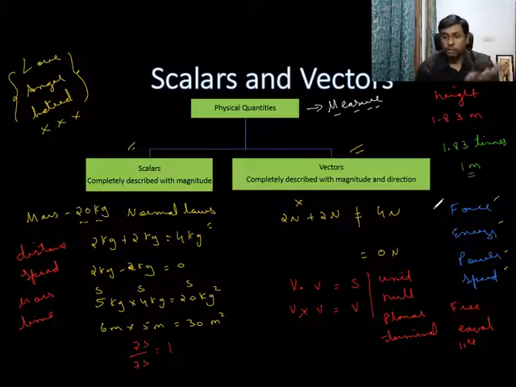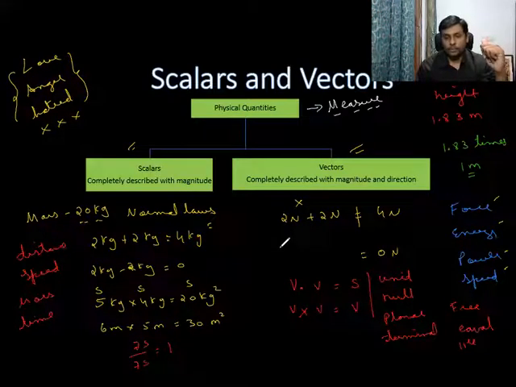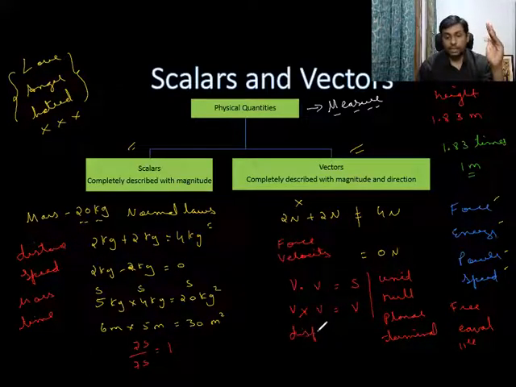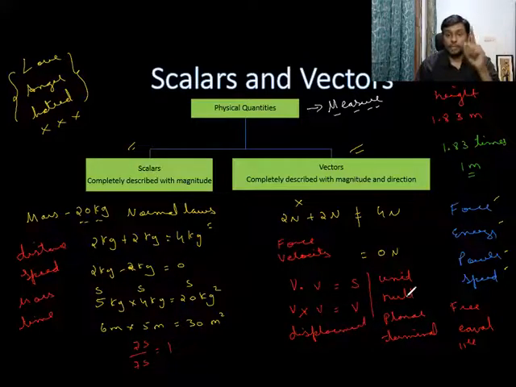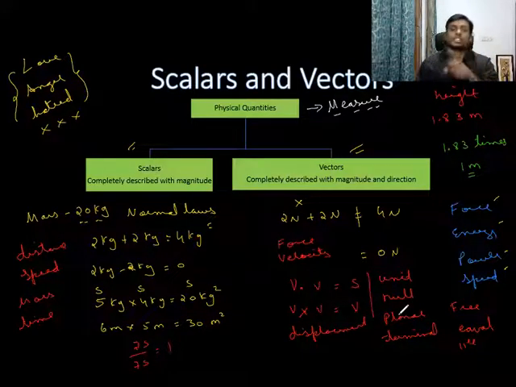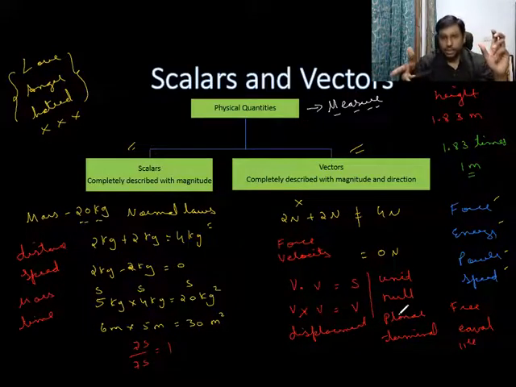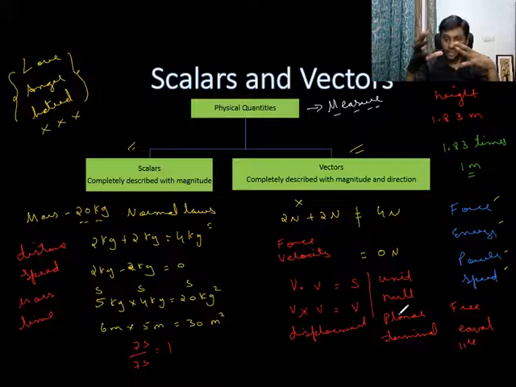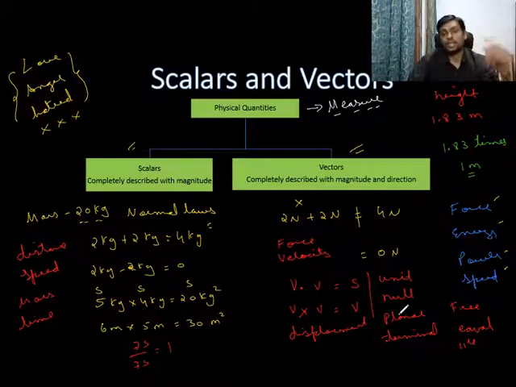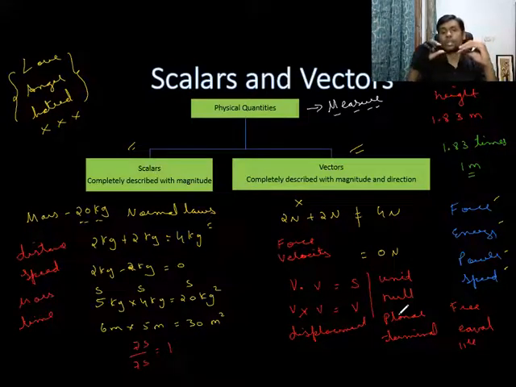But vectors: force, velocity, displacement, acceleration. These are all examples of vectors. For them, direction makes a difference. Direction will affect the physical quantity. So if direction affects the physical quantity, they are vectors. If direction does not affect the physical quantity, they are scalars. So this is a basic idea of scalars and vectors.